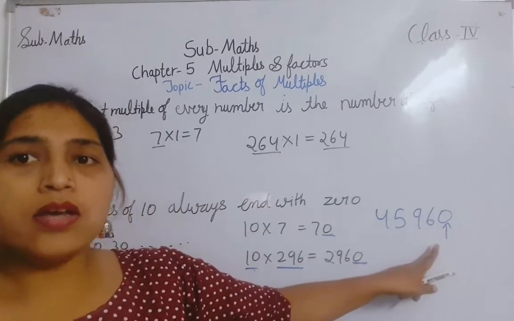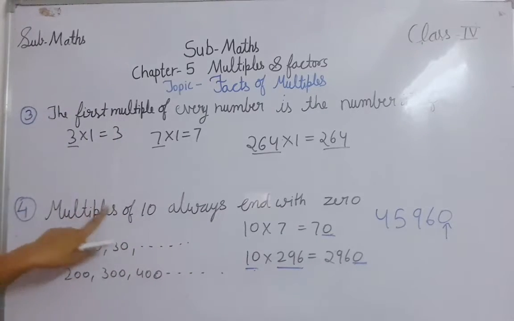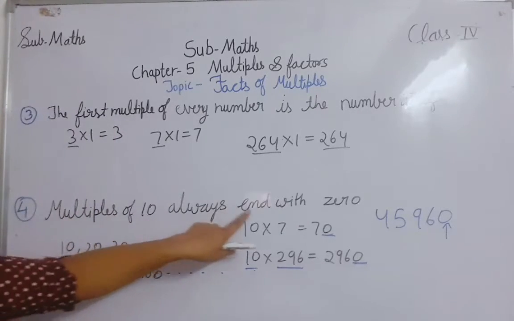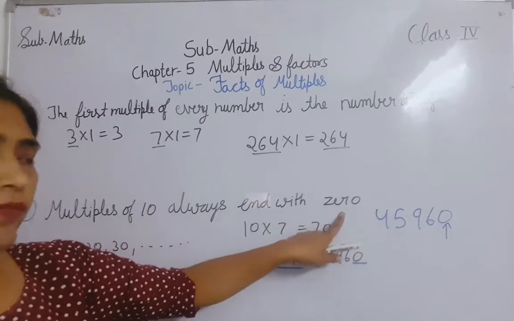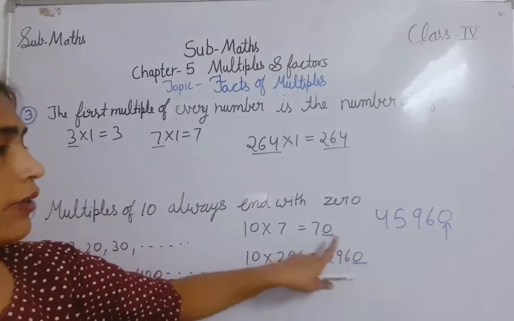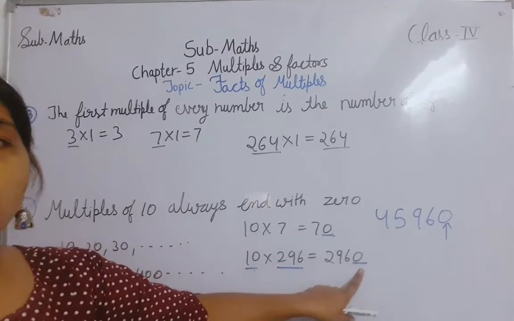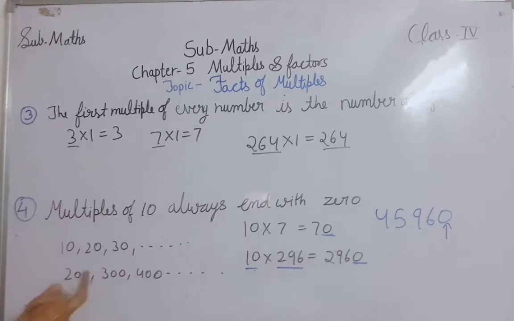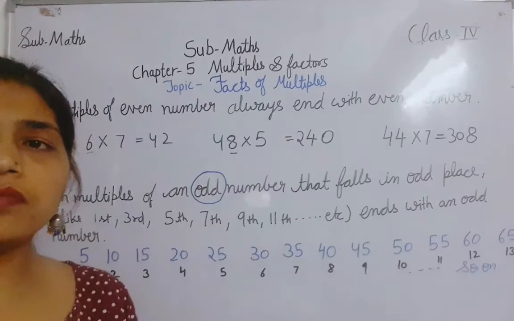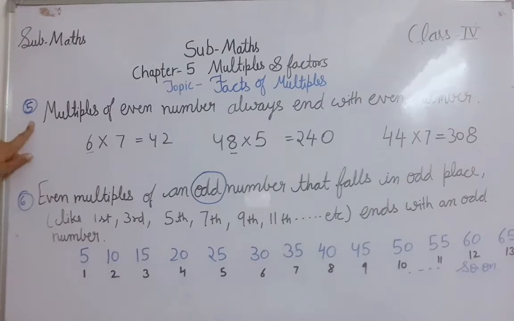Clear? So what is the fact? Multiples of 10 always end with 0. If the end is 0, it means it is always a multiple of 10. Clear? Let's see the next fact of multiples, the fifth fact.